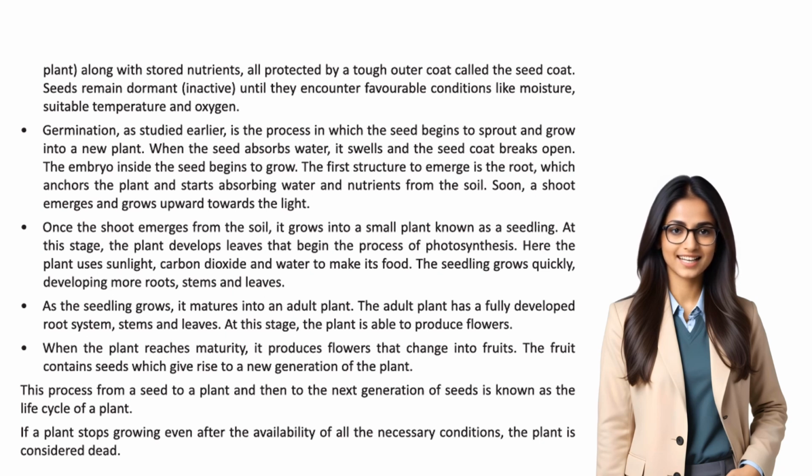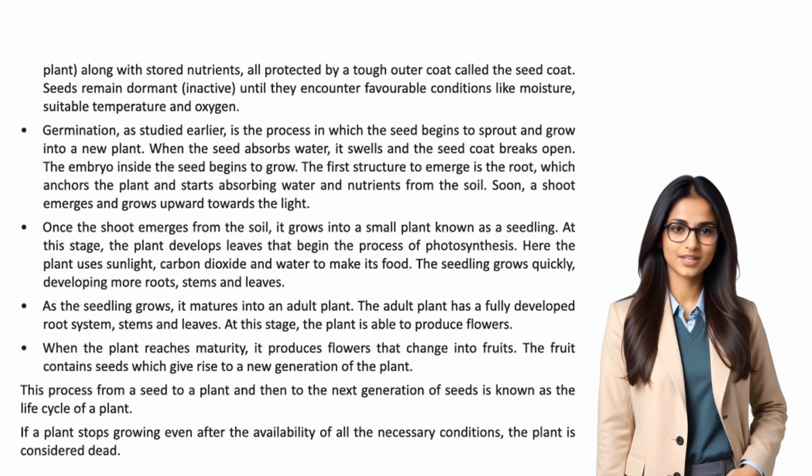When the seed absorbs water, it swells and the seed coat breaks open. The embryo inside the seed begins to grow. The first structure to emerge is the root, which anchors the plant and starts absorbing water and nutrients from the soil. Soon, a shoot emerges and grows upward towards the light.